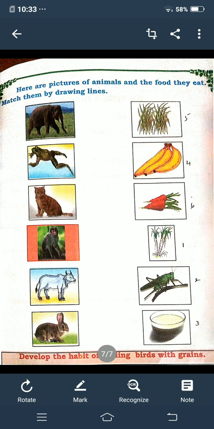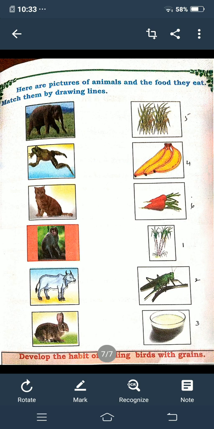Next page. Here are pictures of animals and the food they eat. Match them by drawing lines. I have written the numbers here. The first picture is an elephant. What will it eat? It will eat sugar cane. In the B side, in the fourth line, is the sugar cane picture. So you write 1 there.